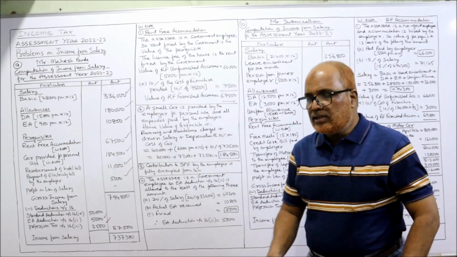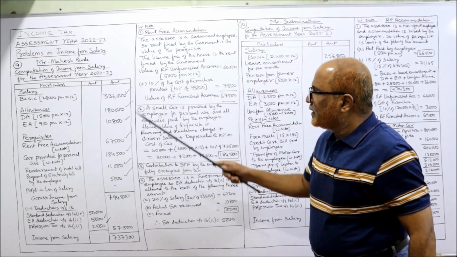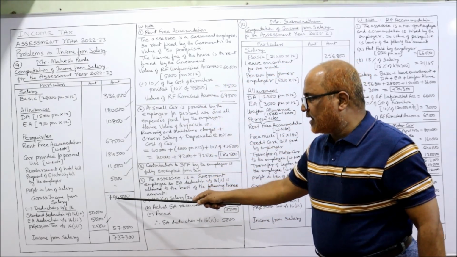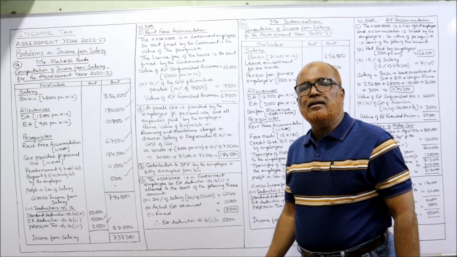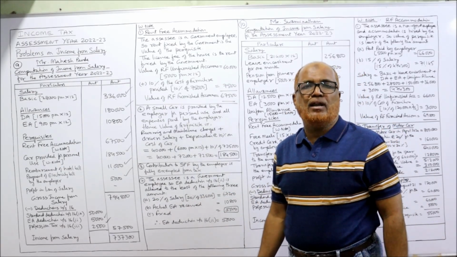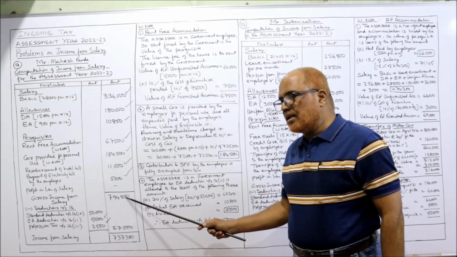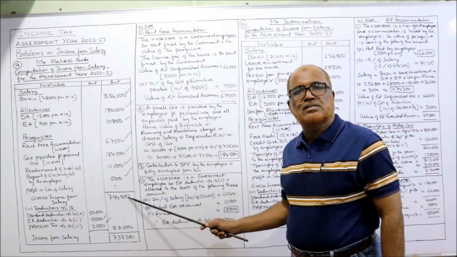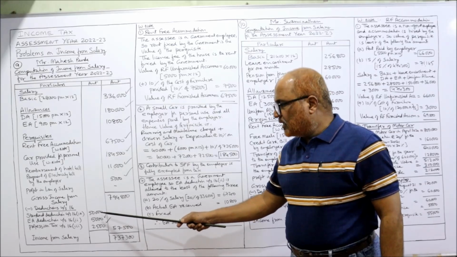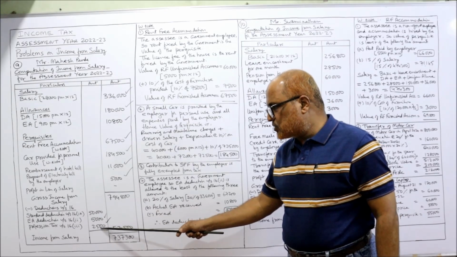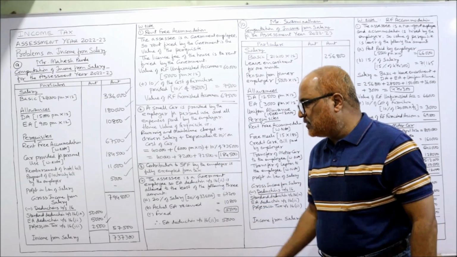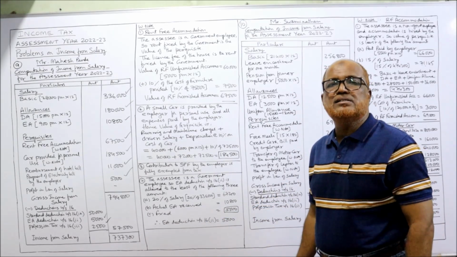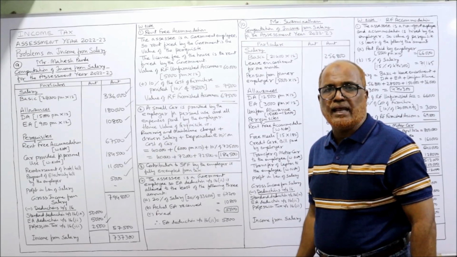That's all. Now take the total gross income from salary. Take the total of all these amounts, 7,94,800. This is the gross income from salary. From this, standard deduction under section 16.1a, gross income from salary or 50,000, whichever is least, 50,000. Take the total 50,000 plus 5,000 plus 2,500, 57,500. Deduct, you will get 7,37,300. That is the income from salary.